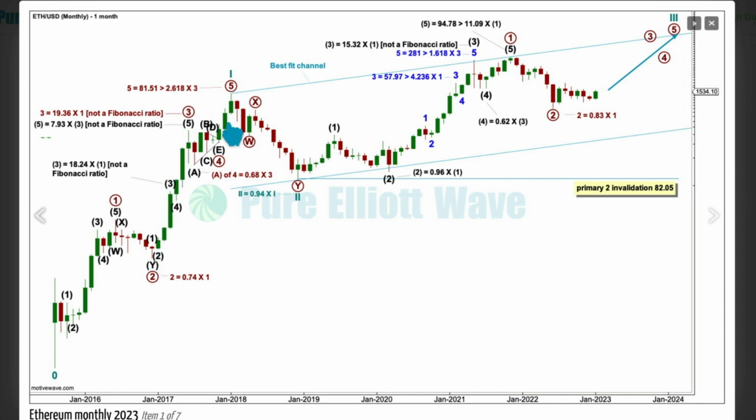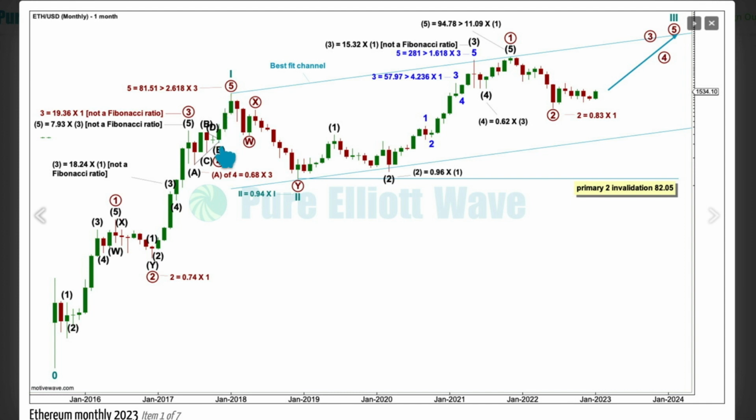Now it looks like it's shorter, but that's because this is a semi-log scale. It squishes up movement at the top of the chart and expands movement down at the bottom, and you have to view these markets with extreme volatility on log or semi-log scales. The only reason I'm using semi-log, not log, is that's the option I've got in MotiveWave. I don't have a full log option.